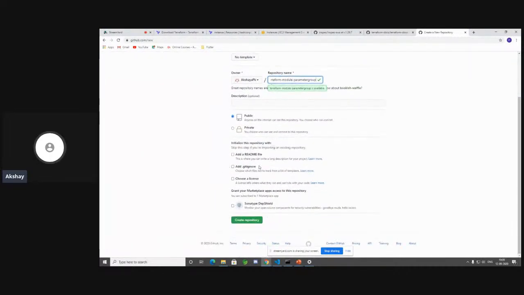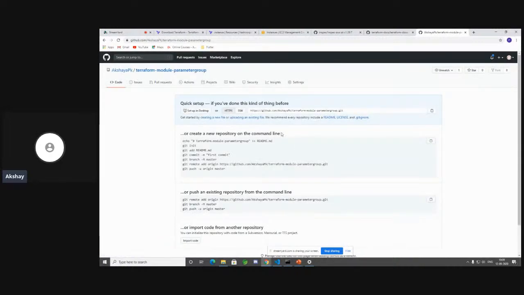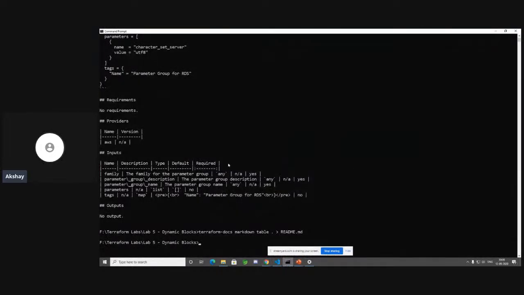And I'm going to keep it public. I'm going to go ahead and create the repository. So now once I have created this repository, all I need to do is just go ahead and clone this repository, do git init and all that. So let's do all of the git commands.